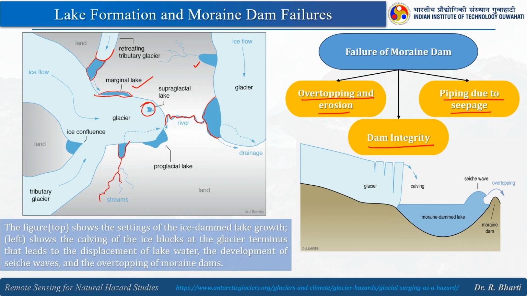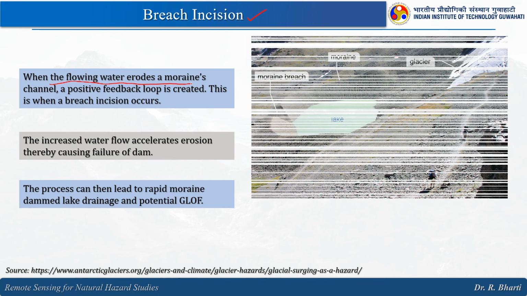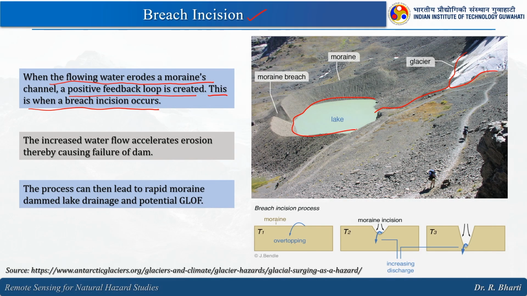In lake formation and lake breaching, we need to understand the breach in season. When the flowing water erodes a moraine channel, a positive feedback loop is created. This is when a breach in season occurs. Here you can see the glacier which is feeding this particular lake, and there is a moraine breach here, and slowly the water will start flowing.